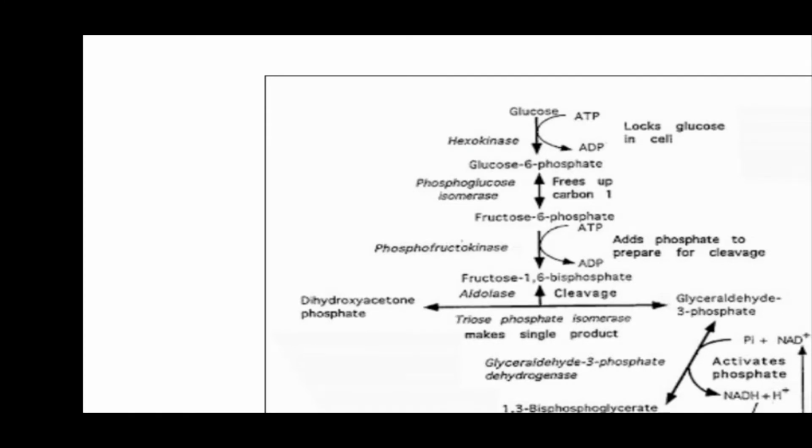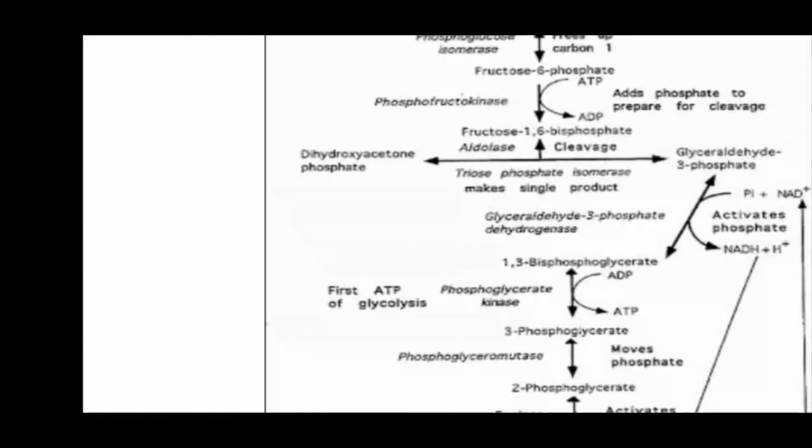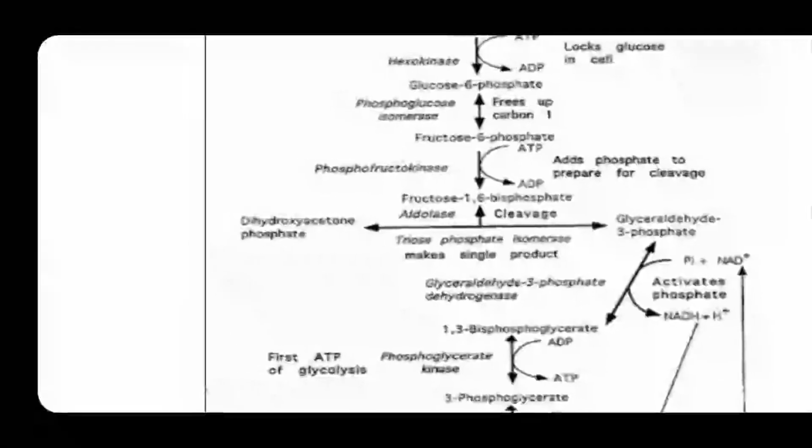Now the total ATP generated in aerobic conditions is 8 and in anaerobic conditions is 2. Please remember the number of ATP generated. The calculations can be done easily. Here one ATP is utilized, and one NADH means 3 ATP. So the net ATP in the aerobic cycle is 8 and in the anaerobic cycle is 2.